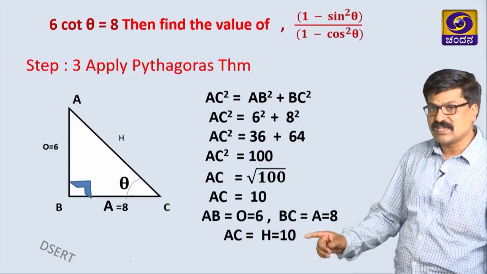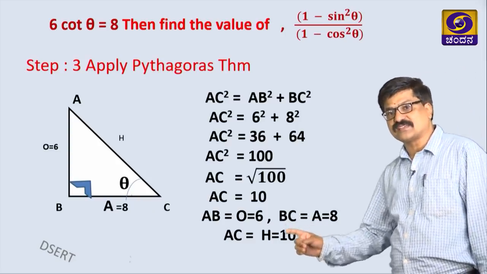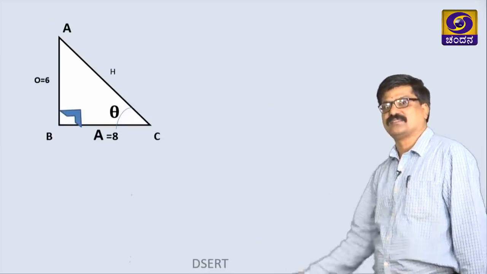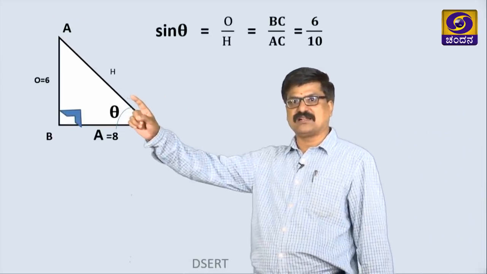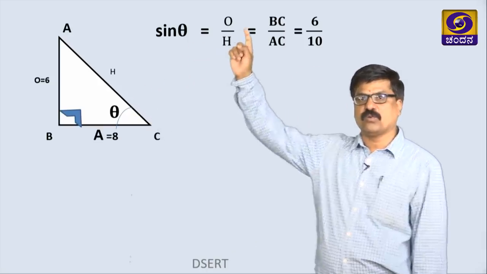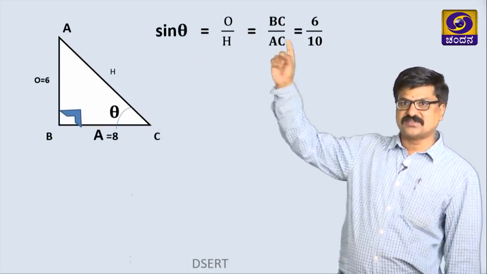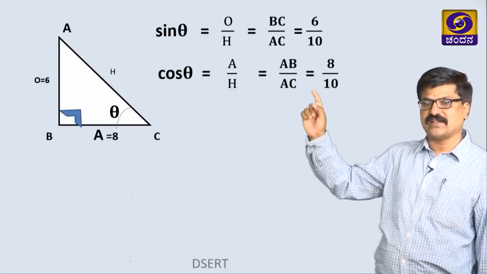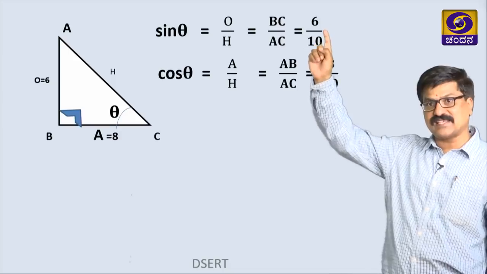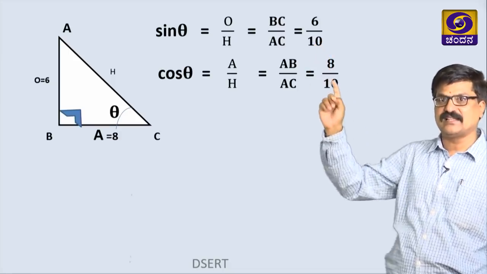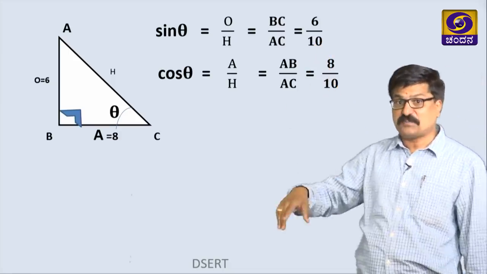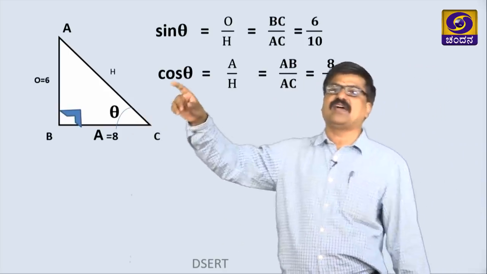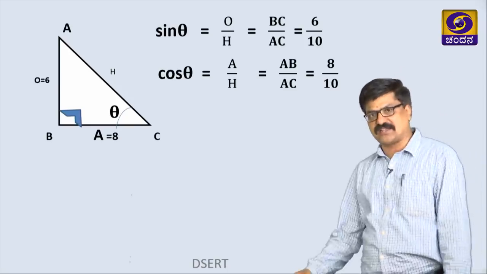Let us make a note of these 3 separately in step 3. After this, taking sine as O by H, substitute 6 by 10. So, cos is 8 by 10. Suppose you take 6x and 10x, the x gets cancelled. Similarly, for convenience you take 8, 6 and the hypotenuse we have calculated, that is 10 only.